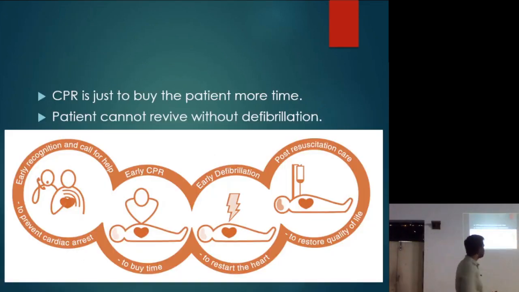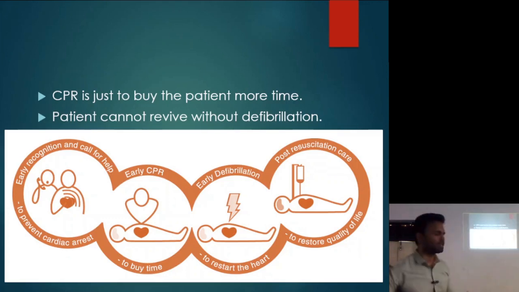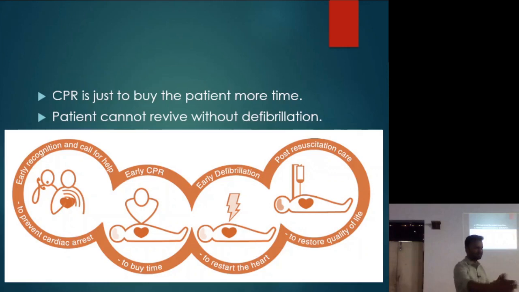So now CPR is just to buy some more time to the patient. You are just making sure that biological death doesn't occur. Okay, clinical death हो गई है patient की. Biological death नहीं होनी चाहिए, because we are making sure that the blood supply and the oxygen supply is there to the tissues. So we are preventing any permanent cell death of the body. We are doing this CPR to buy more time so that medical help arrives and the patient can be defibrillated.